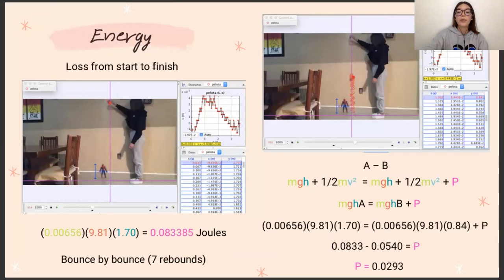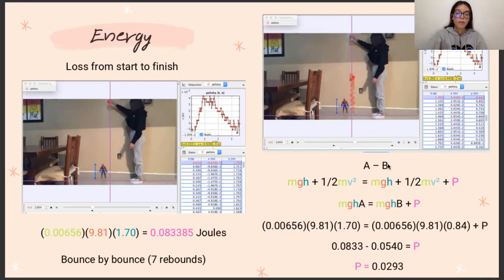Here we have our model, loss from start to finish. This is from the tracker. Here we have the mass, that is 0.00656 kilograms, multiplied by the gravity, that is 9.81, multiplied by the height, that is 1.70, which is equal to 0.083 joules. So now we calculate our loss bounce by bounce. In the tracker, we count 7 rebounds.